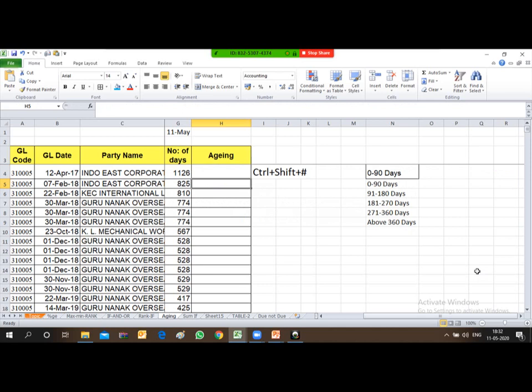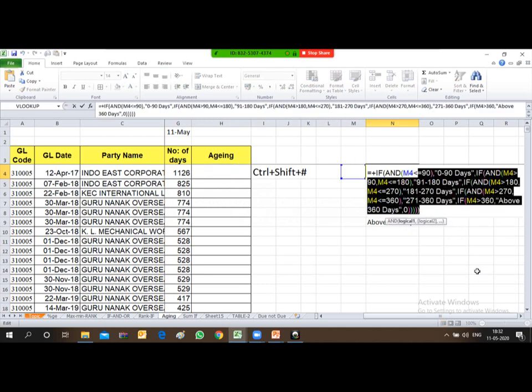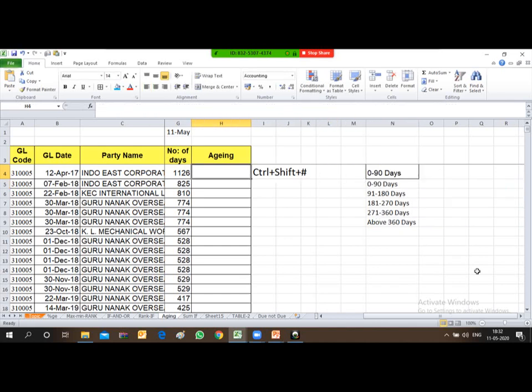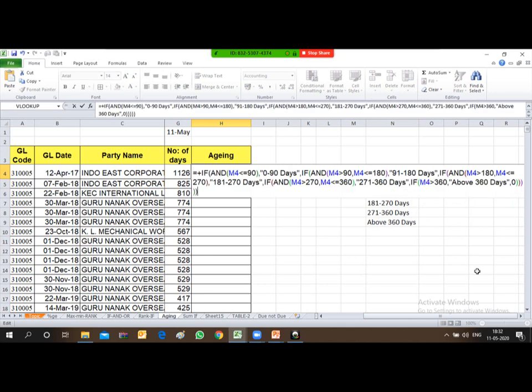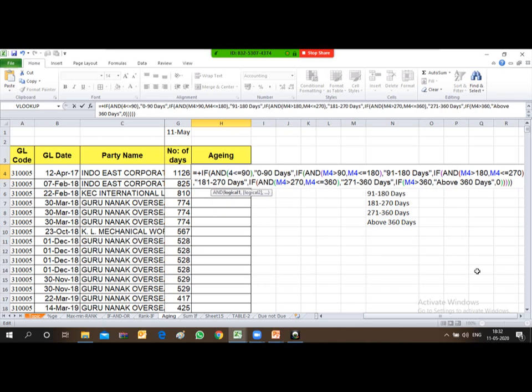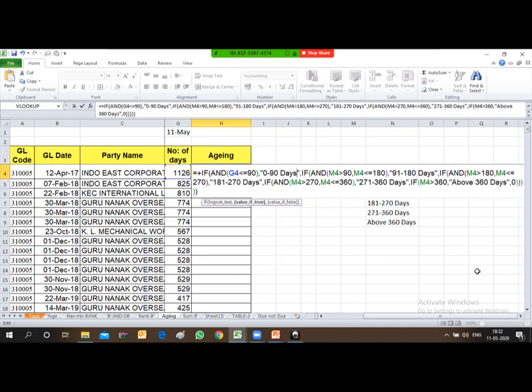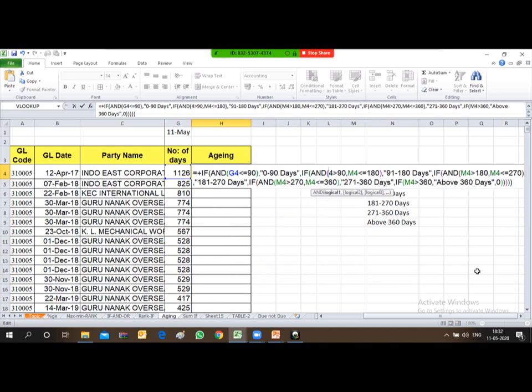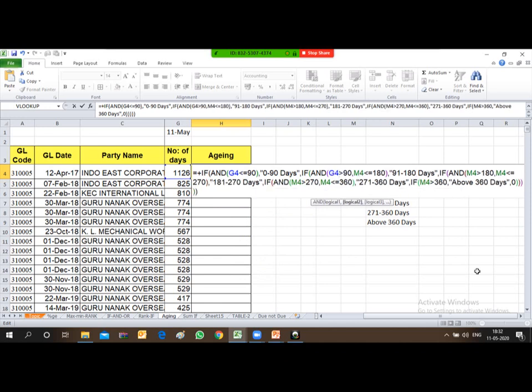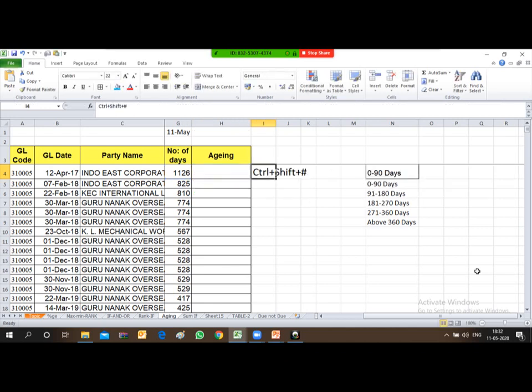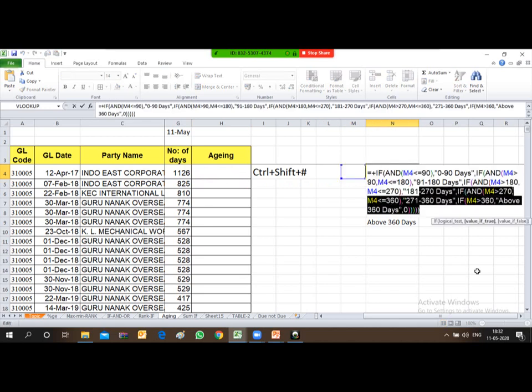Just a minute, friends. Since this formula is already there, let me just paste over here. IF and... okay, so the next condition was not mentioned over here. Okay, friends, just a minute.